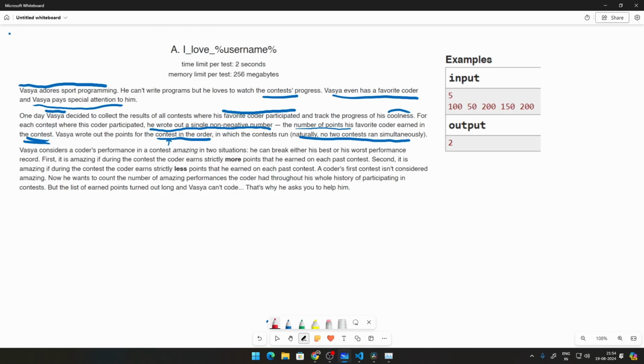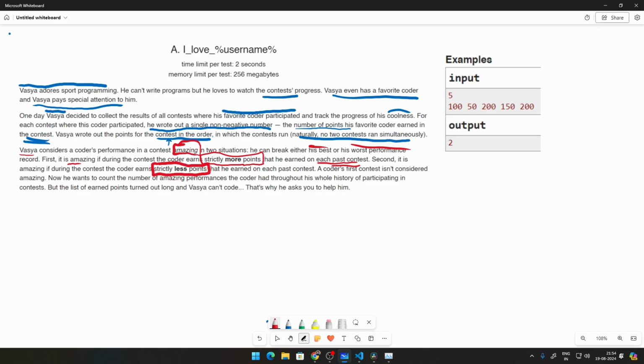Moving on to the main part of the question: Vasya considers a coder's performance amazing in two particular situations, either his best performance or worst performance. That simply means it is amazing if during the contest the coder earns strictly more points or strictly less points than all of his past contests.